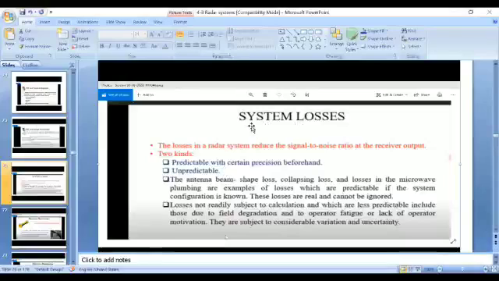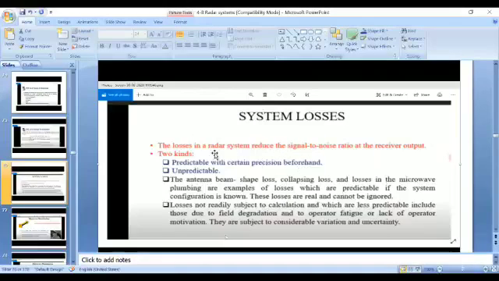Okay, so whenever you think about system losses in a radar system, what are the points you need to recollect? System loss is nothing but the several losses which influence the performance of a radar system. What is the need of calculating these losses? By calculating these losses, we can take precautions to reduce them. By reducing the radar system losses, we can improve the signal to noise ratio, and by improving the signal to noise ratio, we can improve the radar system performance.